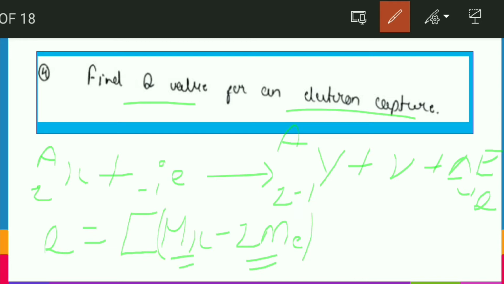This is for X, and here we also have an electron, so we add plus Me. This gives us the reactant side, and minus, similarly, the mass of Y minus Z minus 1 times the mass of the electron. Yes, friends, this is our product side. So simply calculating this value and moving to the next slide.